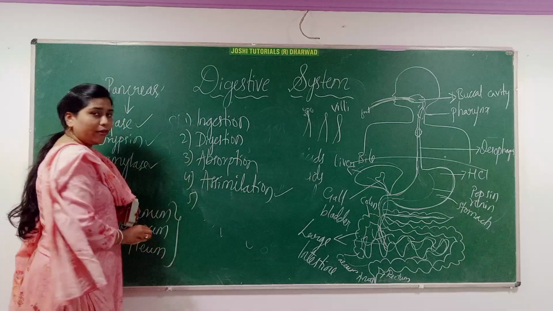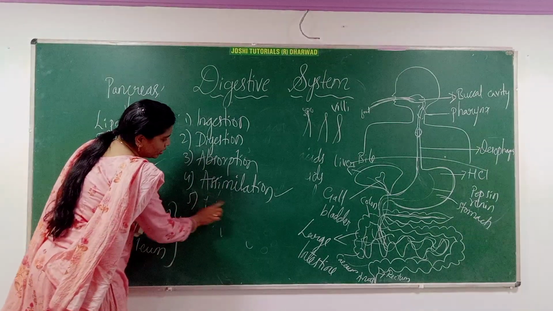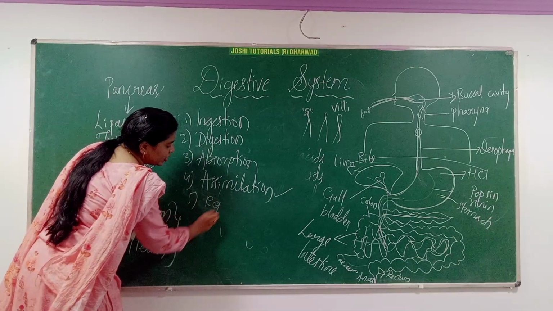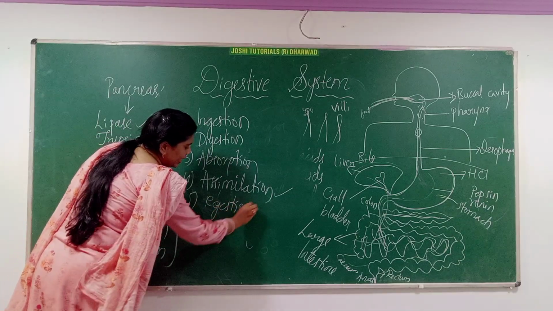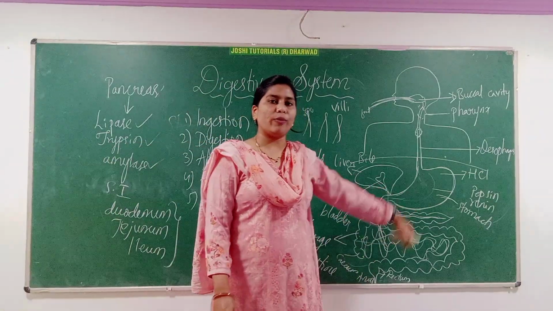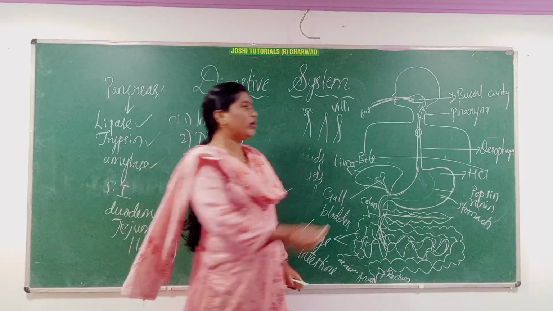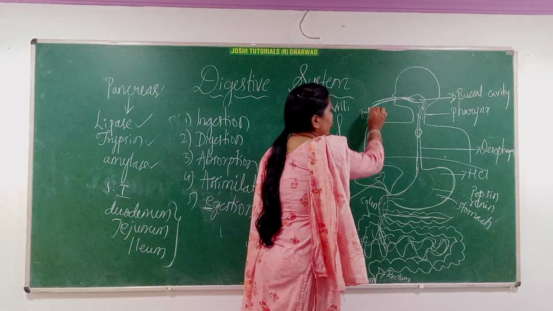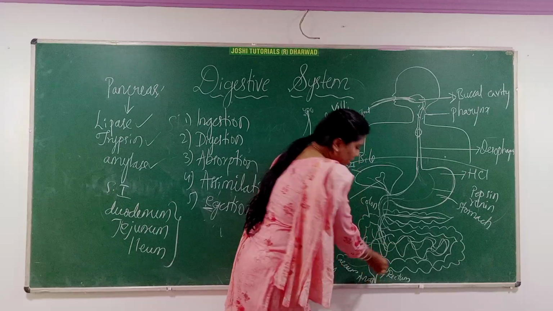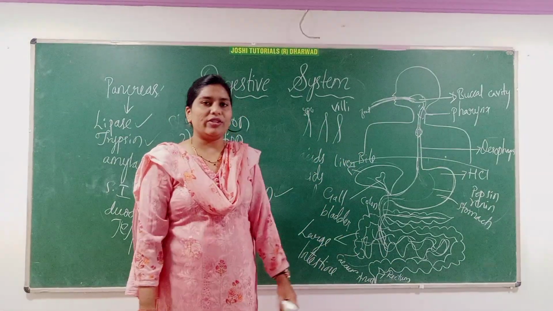The last, fifth one is elimination, otherwise called egestion. Egestion means elimination of waste materials from the body. This is the digestive system. I hope you understood. This is the alimentary canal: it enters from the mouth and finally ends at the rectum. You can see it in the large intestine. Thank you.